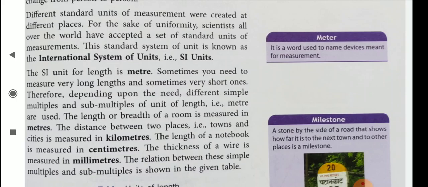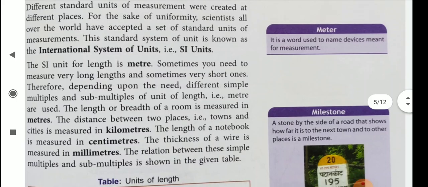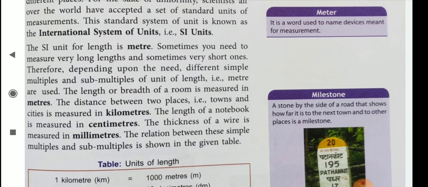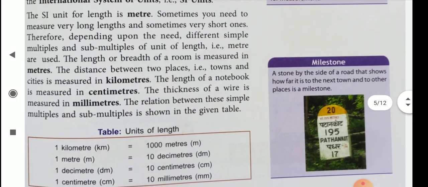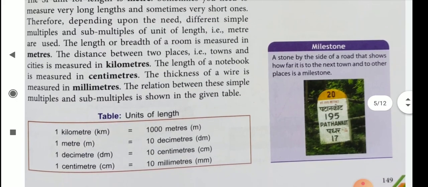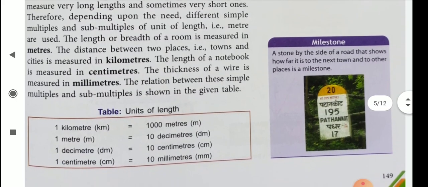The distance between two places, that is towns and cities, is measured in kilometers. The length of a notebook is measured in centimeters. The thickness of a wire is measured in millimeters. The relation between these simple multiples and submultiples is shown in the given table.